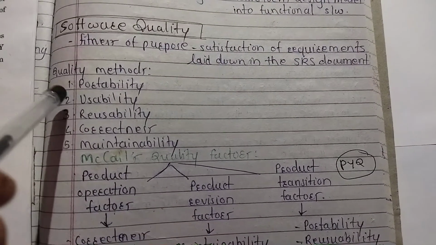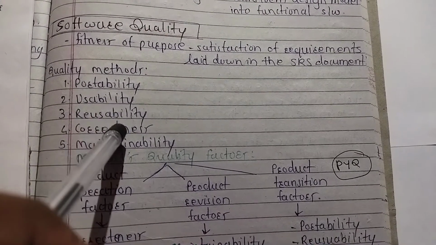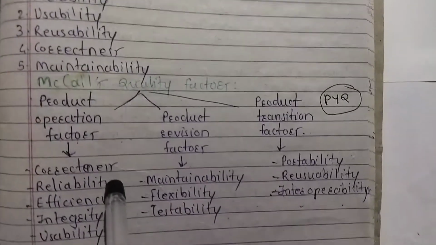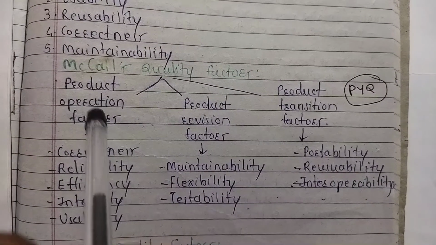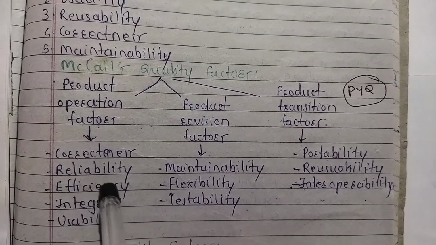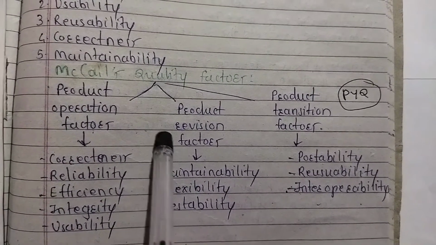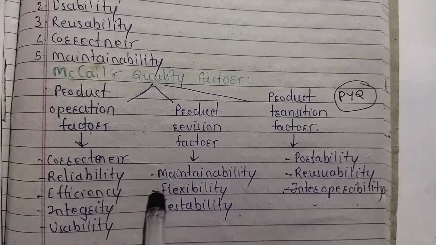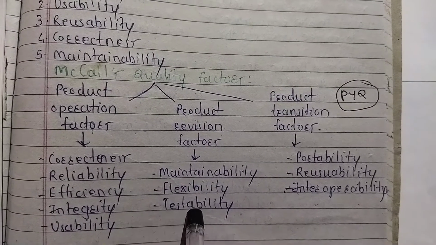Now how is it measured? Quality methods are: software should be portable, usable, reusable, correct and maintainable. Now the next topic is McCall's quality factors. There are three types of McCall's quality factors: product operation factors, which have 5 factors: correctness, reliability, efficiency, integrity and usability, CRE-IU. Then next is product revision factors. There are 3 product revision factors: MFT, M for maintainability, F for flexibility and T for testability.